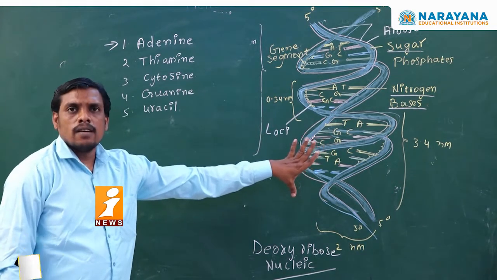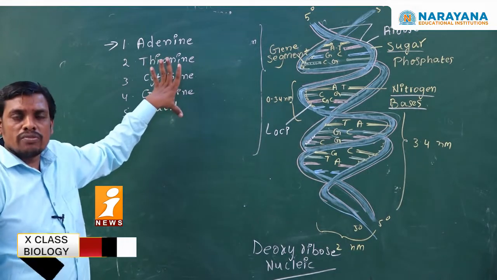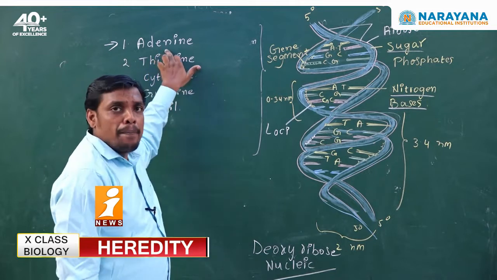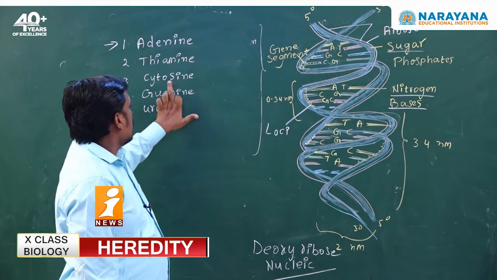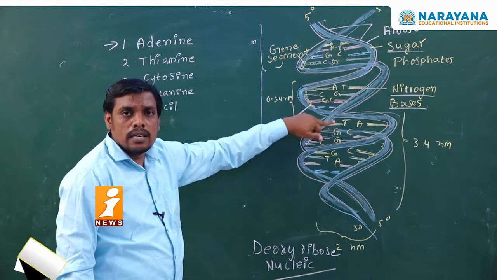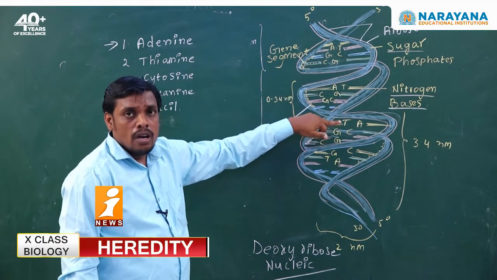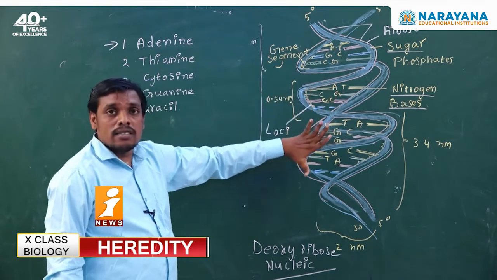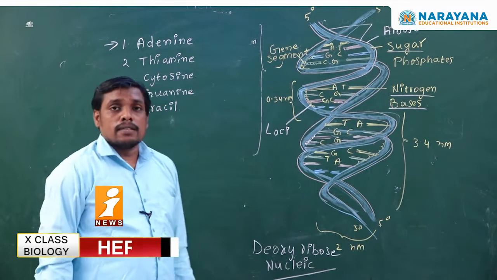These are considered as the backbones of the DNA molecule. The components like adenine, thymine, cytosine, guanine and uracil, that I mentioned with colors in between the ribose phosphate molecules. These color substances are considered as the nitrogen bases.